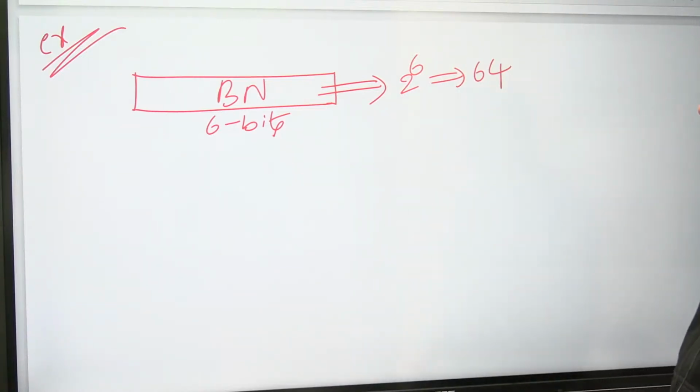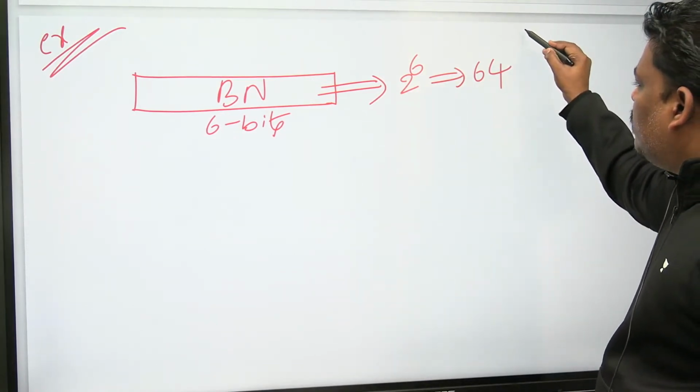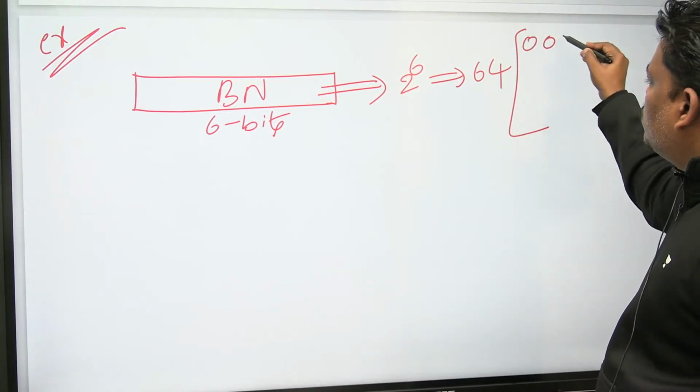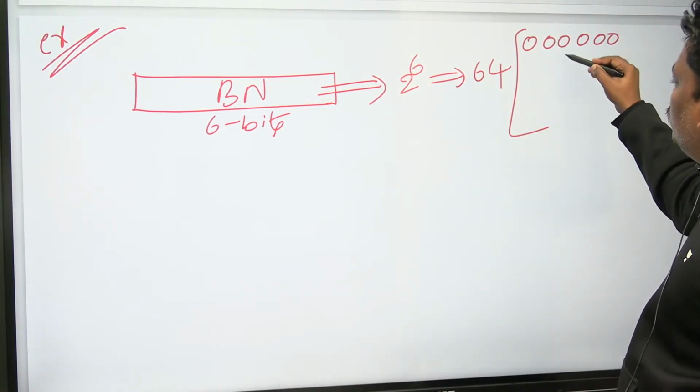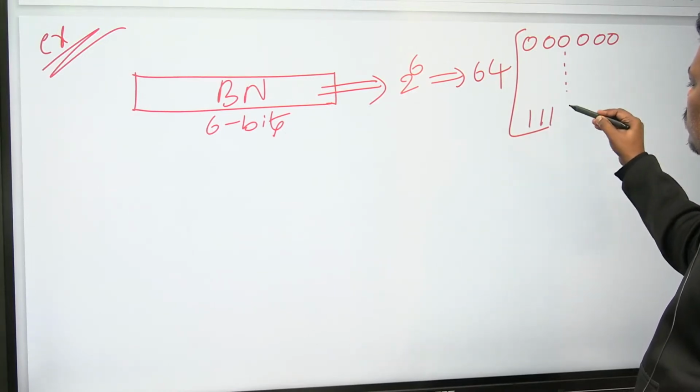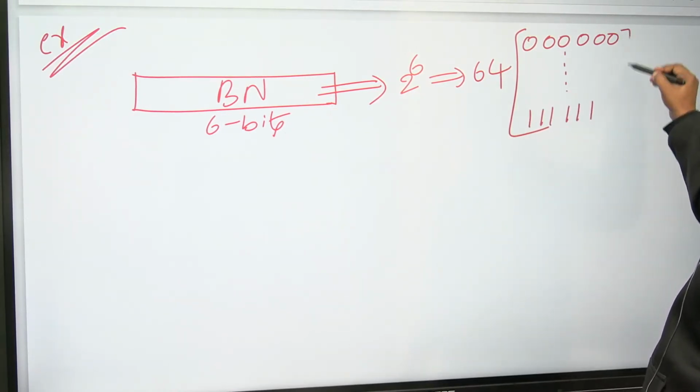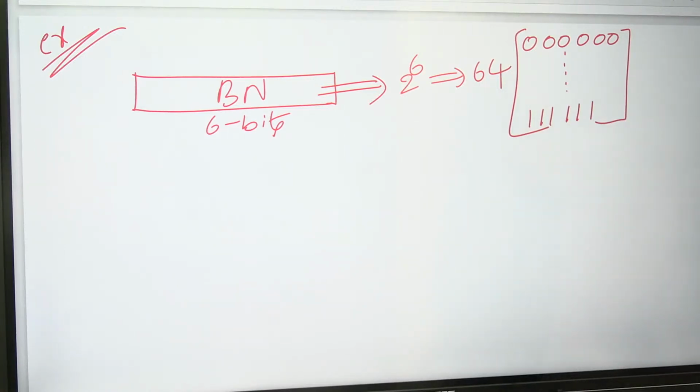If a binary number contains 6 bits, how many possible binary numbers are there? I think 64. Some people are asking, sir, how 64? You know what is the answer? 6 zeros to 6 ones. The binary number contains 6 bits, so 2 power 6 binary numbers are possible, which means 64. How 64? 6 zeros to 6 ones.